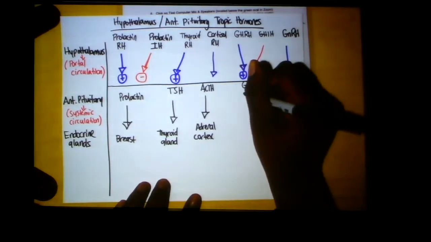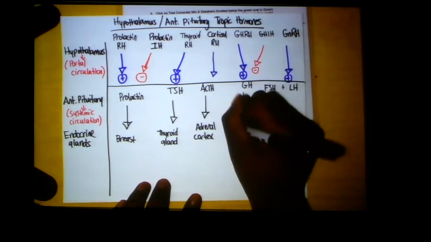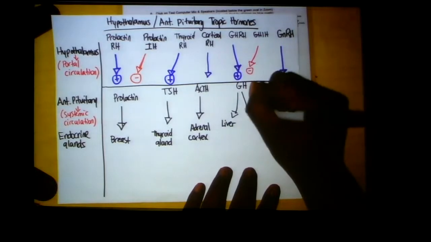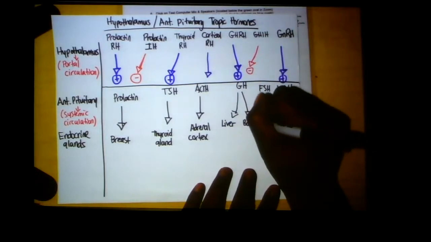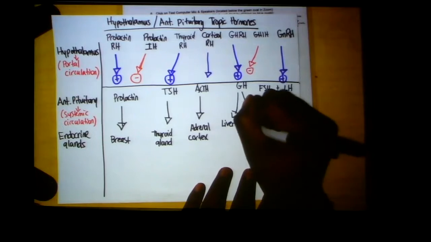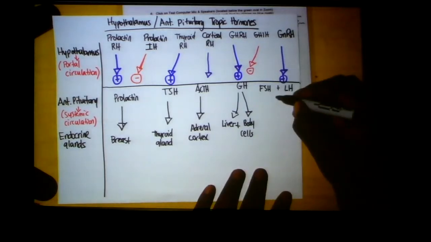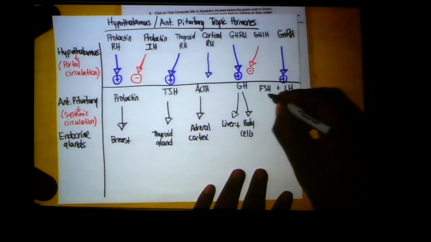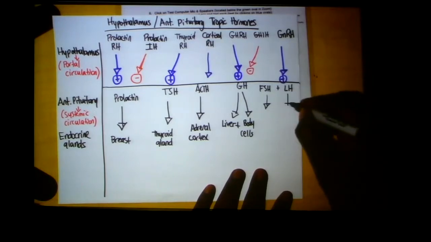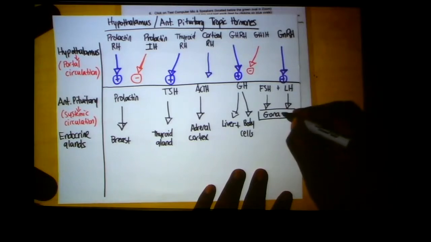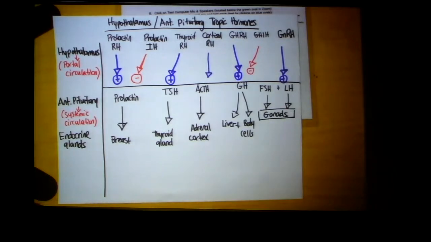Growth hormone release is going to act on two things. It's going to act on our liver. It has an anabolic effect, just like insulin. And then it's also going to act on our other body cells, right? Bone cells, muscle cells. It's going to stimulate growth in those types of tissues. And then finally, FSH and LH acts on our gonads. I'll just put this here. Okay. Now let's talk about what each of these does quickly here.